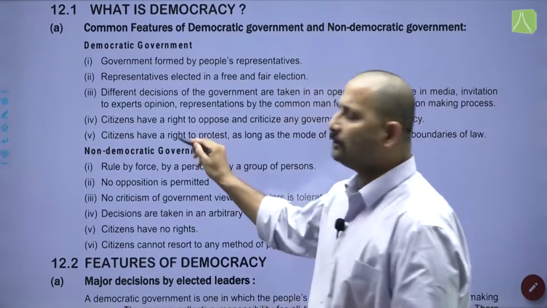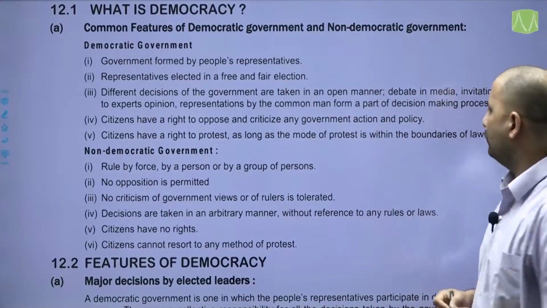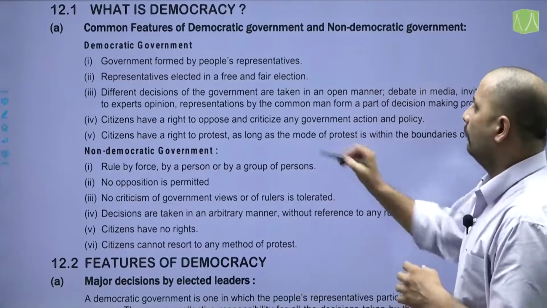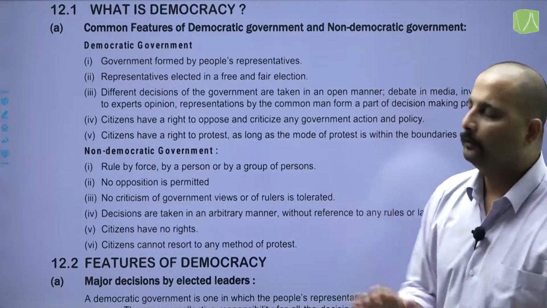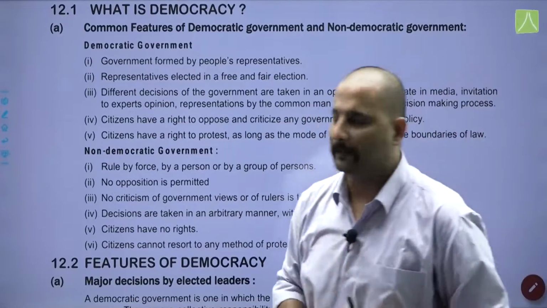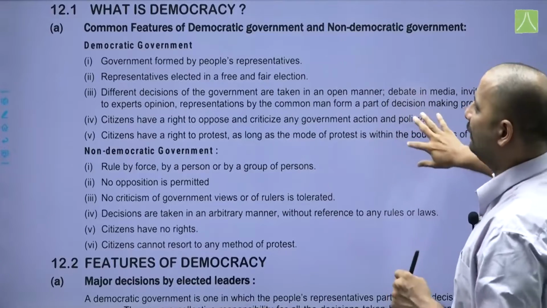Next, citizens also have a right to oppose the decisions and criticize any government action and policy. Fifth point, citizens have a right to protest, as long as the mode of protest is within the boundaries of law, that is it is not turning violent in nature. These were some of the common features of a democratic form of government.